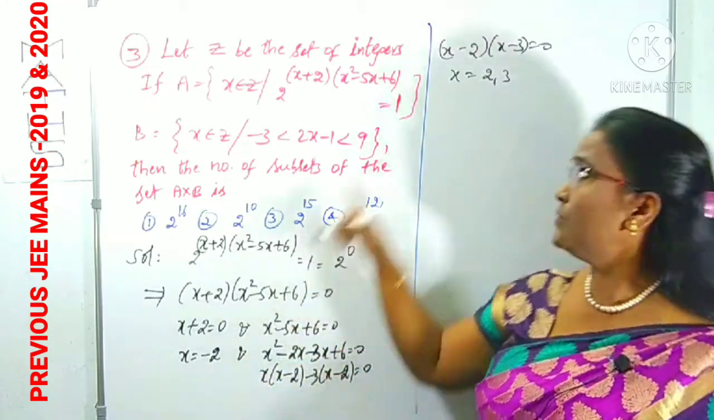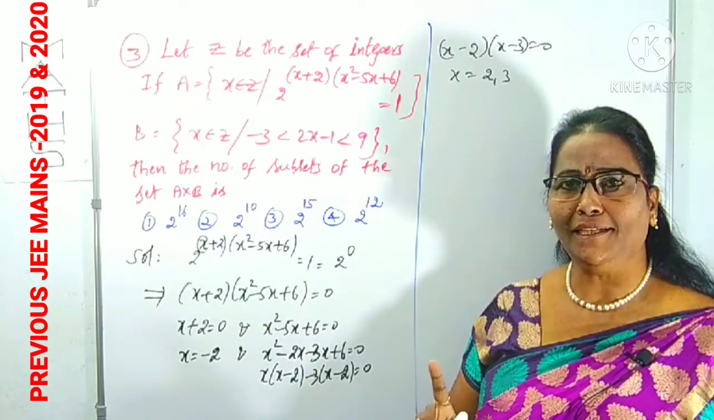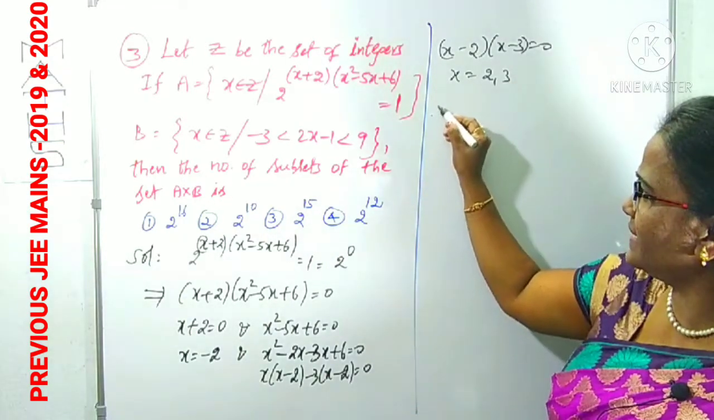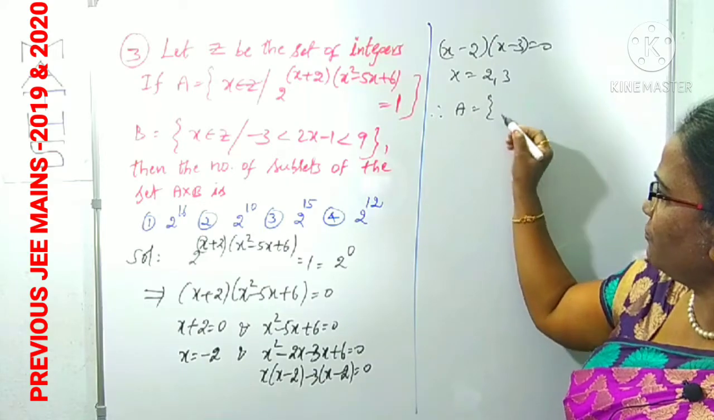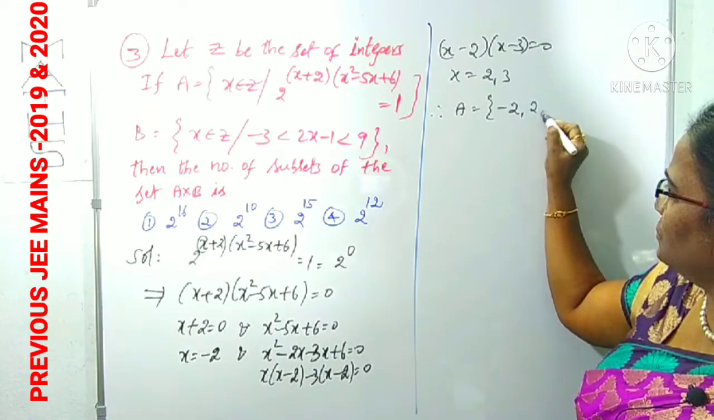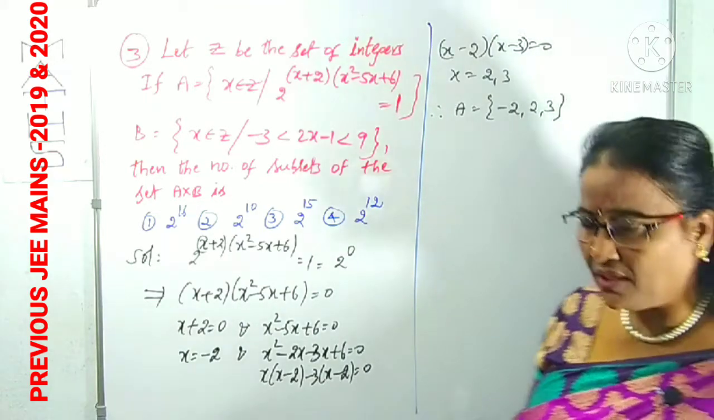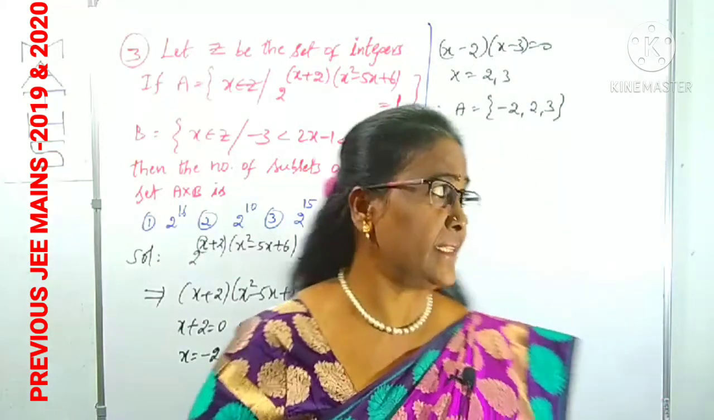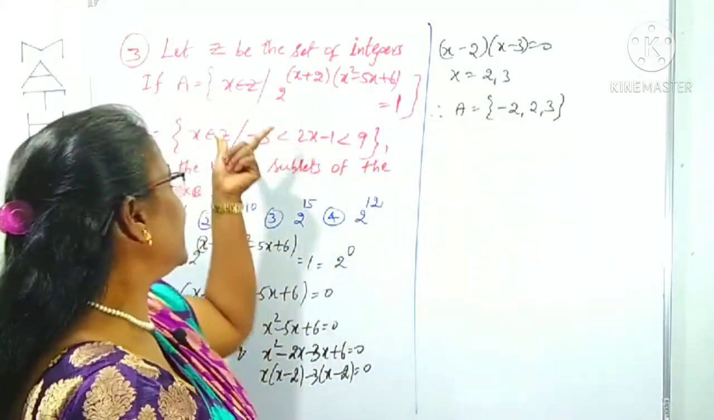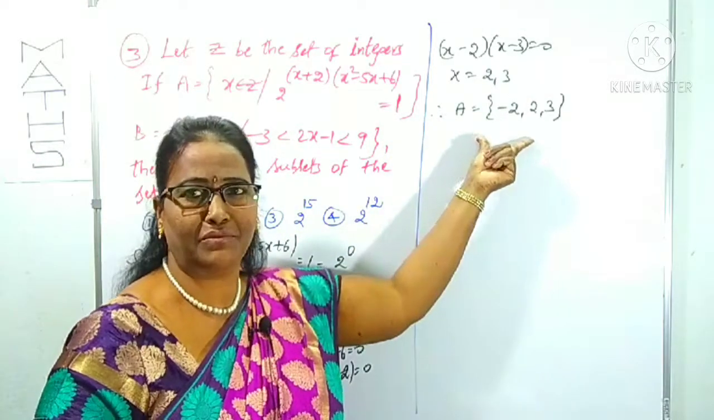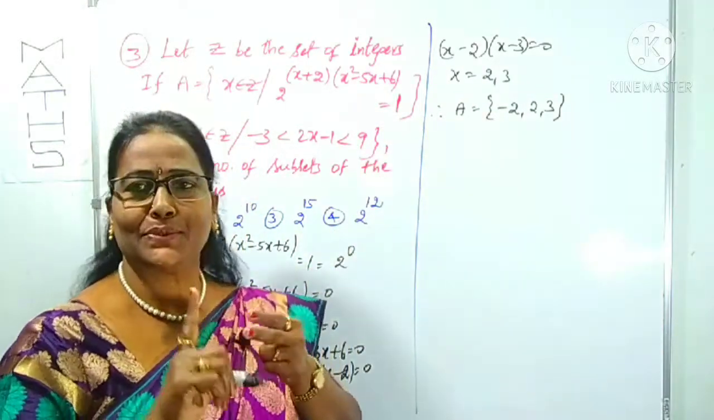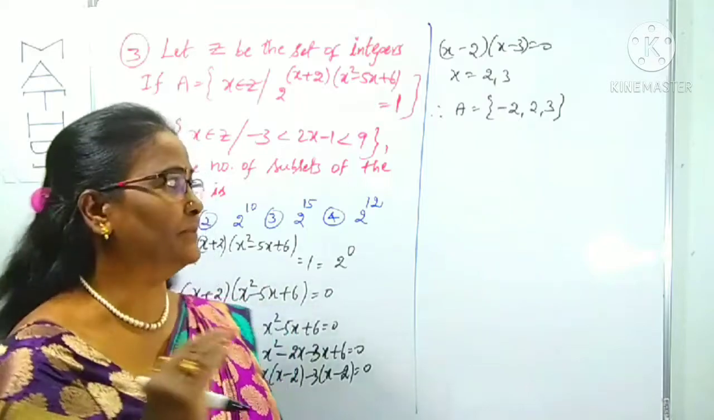So minus 2, 2 and 3 are clearly integers. Therefore, the set here we can take now as the set of minus 2, 2, 3. This is called roster form. This is set builder form. We can mention it in roster form like this. We have minus 2, 2, 3 as the 3 elements in set A.